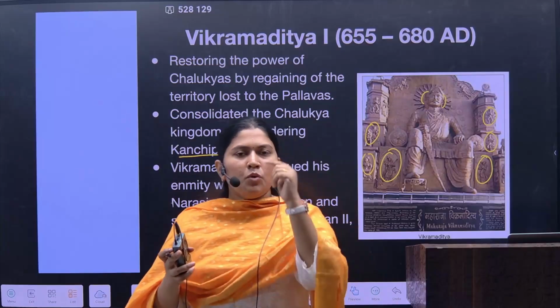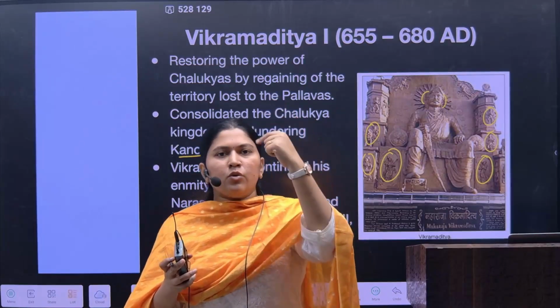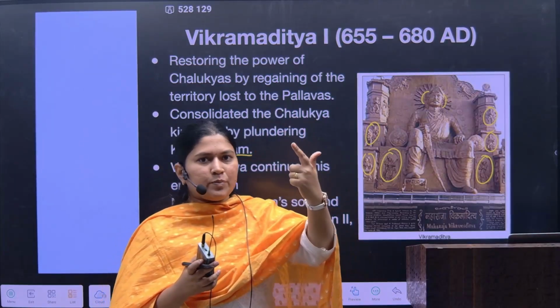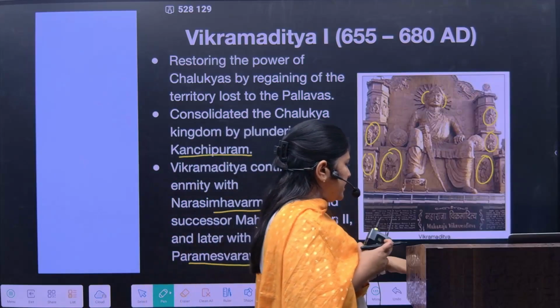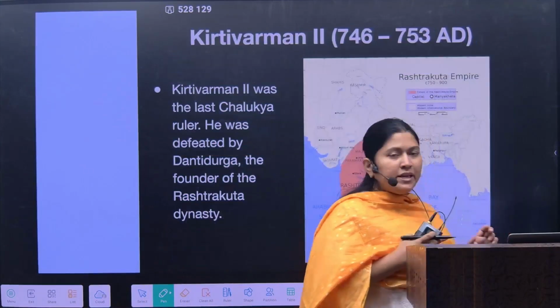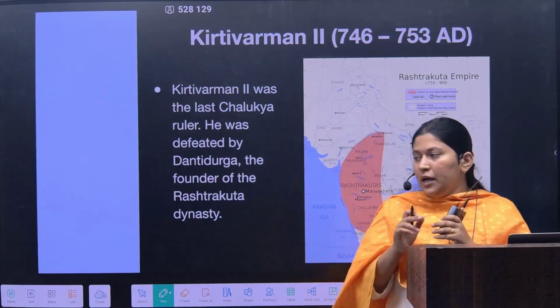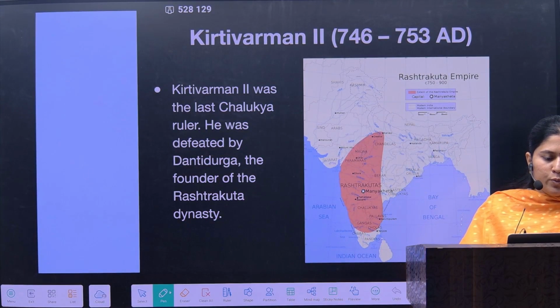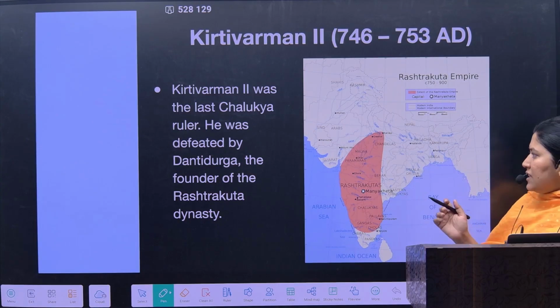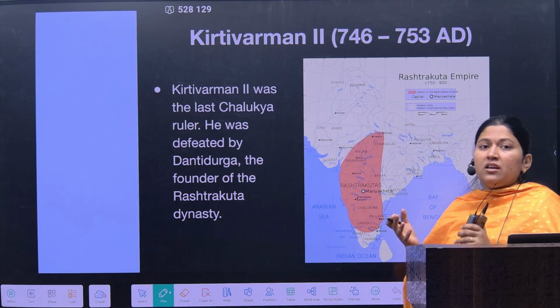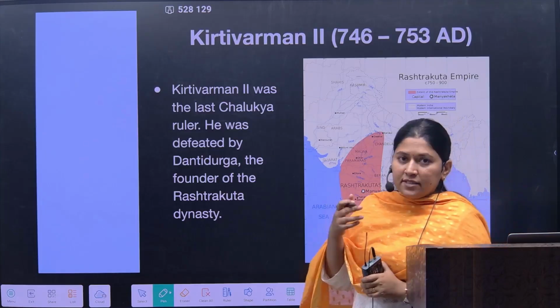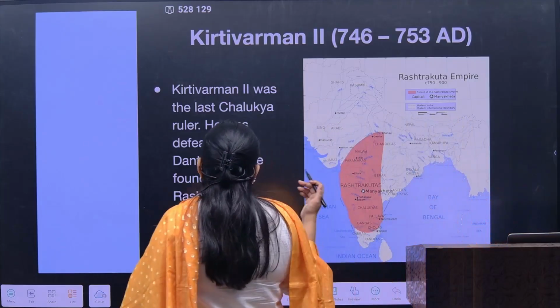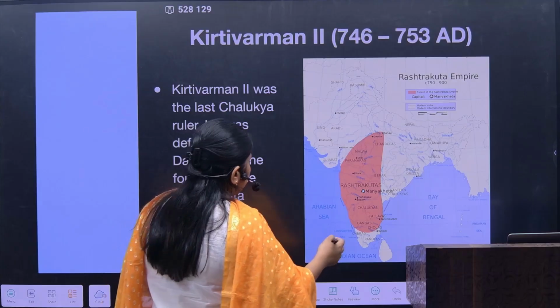Same goes with the above regions: Harshavardhana, Western Kshatraps. And after that you will see that the triple war struggle begins. Now the next is Kirtivarman II. Now, he was the last important ruler. I don't say he was the last ruler, but he was the last important ruler of the Chalukyas. He was defeated by Danti Durga.